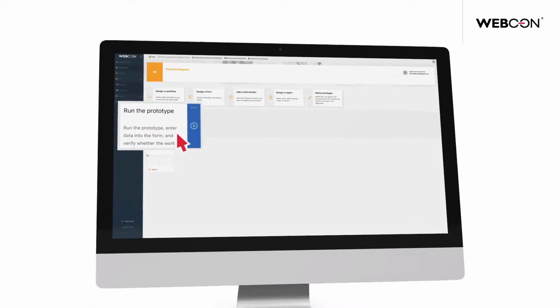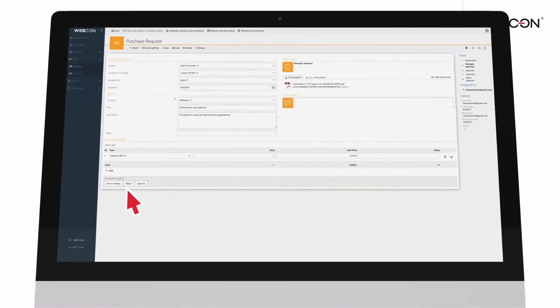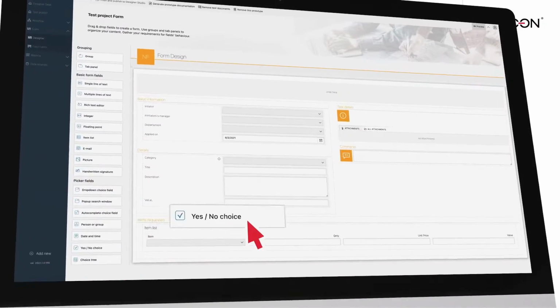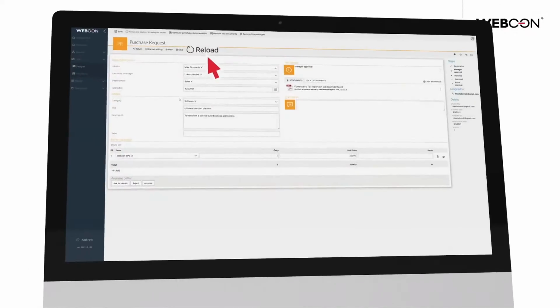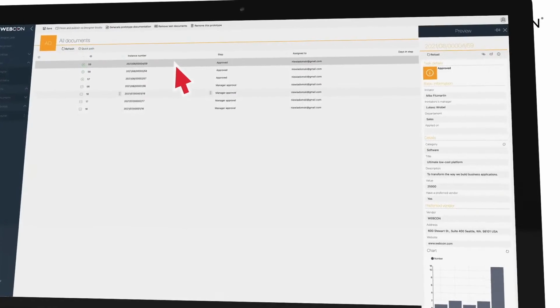Now take it for a test drive. See how it works. And if it's not quite right, that's okay. Critique it and improve it. Test it again and repeat until you're happy.